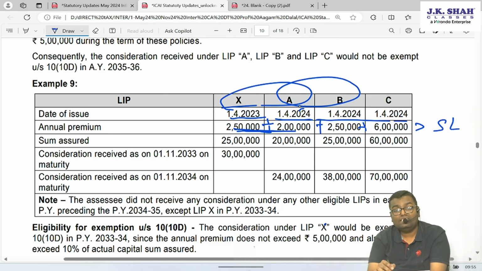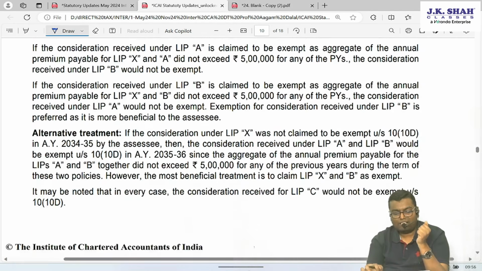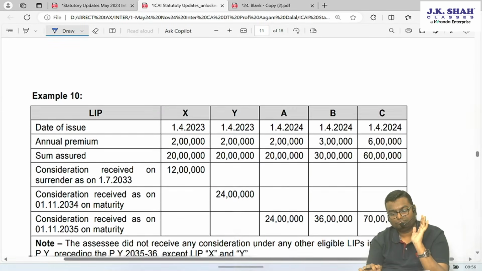A and B can also be a combo, 2 plus 250, that is also up to 5 lakh. X and B combo is also good to go, because that is exactly 5 lakh. Then the remaining will be taxable. So either X and A exempt, B and C taxable; X and B exempt, then A and C taxable; A and B exempt, then X and C taxable. These alternative treatments are there.